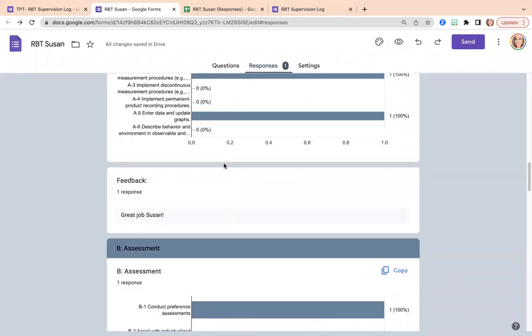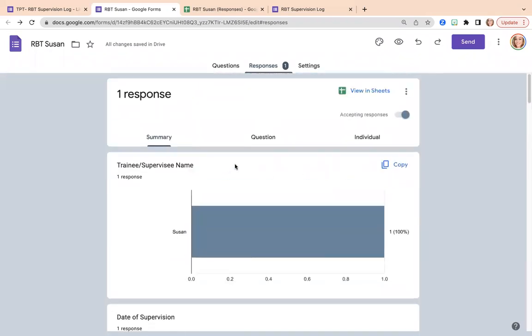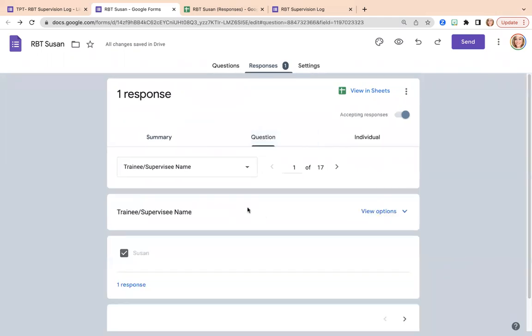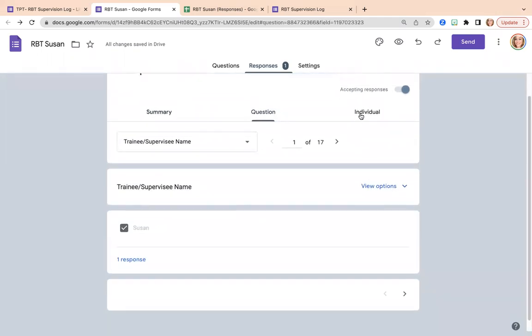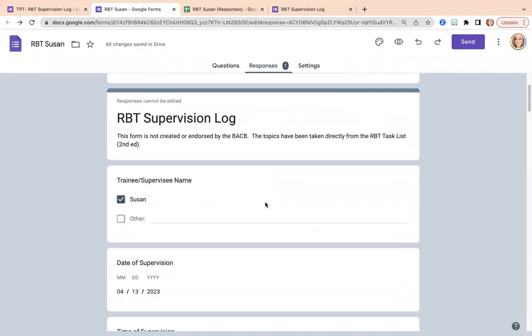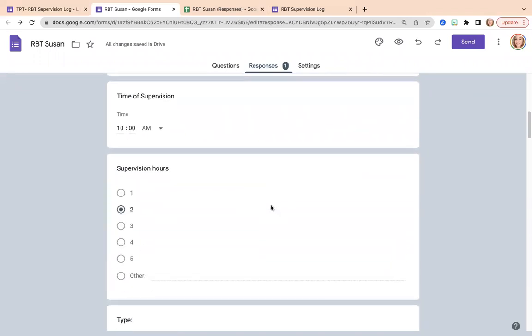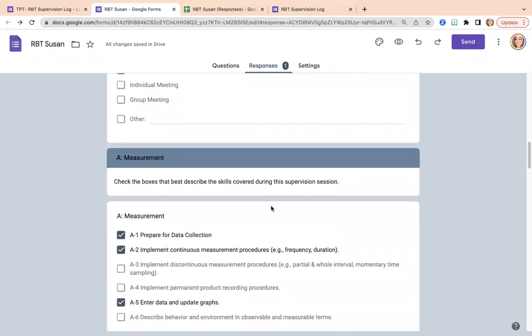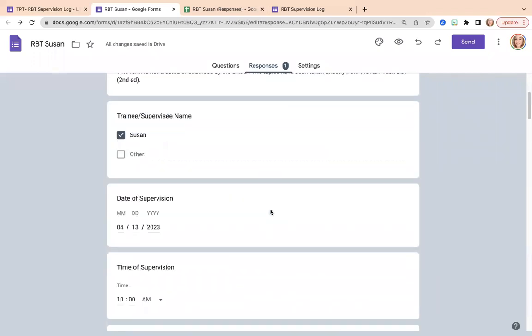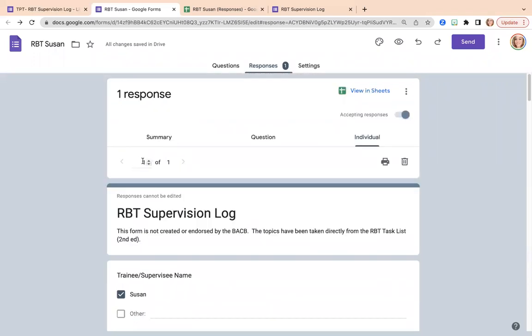And then you can also select individual responses. So here's a summary, right? So if there was like 10 of these, you would see all these different colors because you'd start to see them graphed. I could look at them by question. I can look at them by individual. So this would have been a copy of my individual report from what I just filled out. And you can go from, let's say we have 30 here, 1 to 30 just by pressing this arrow on the right and looking through them.